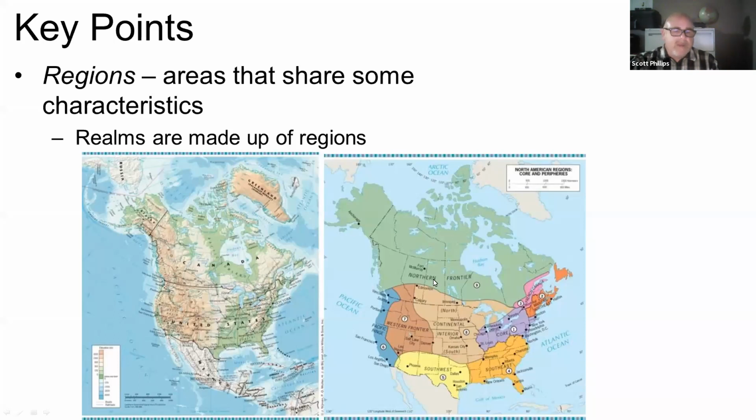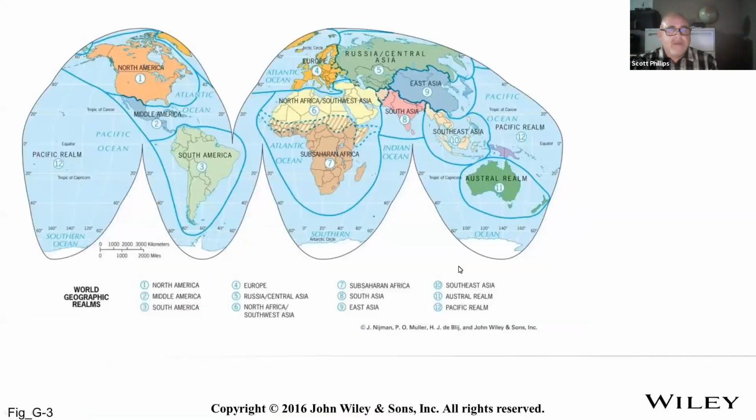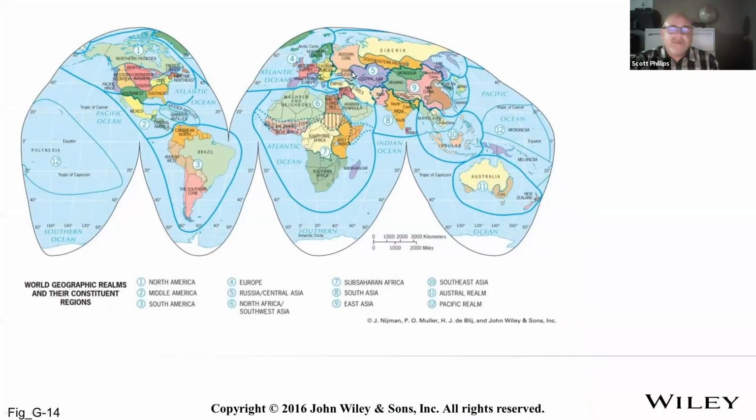And within these realms, we can divide them into regions. And regions are places that, this is a general term in geography for areas that share some kind of characteristics. So we have these big realms, and these can be divided into regions. So these are the realms, this is a framework for looking at. They coincide with the chapters in the book. And these are subregions within those realms.